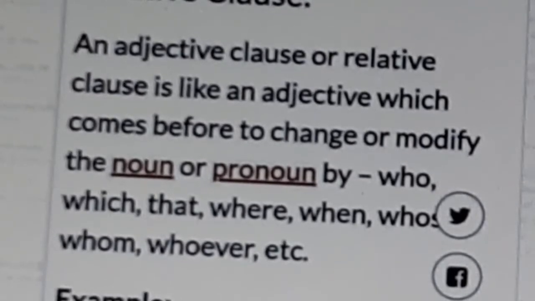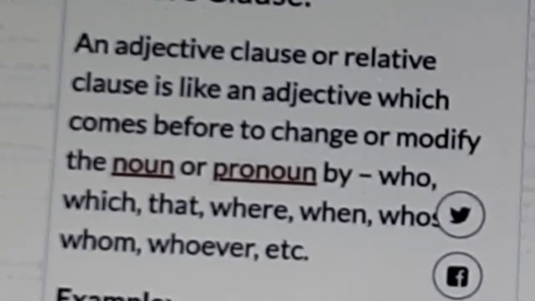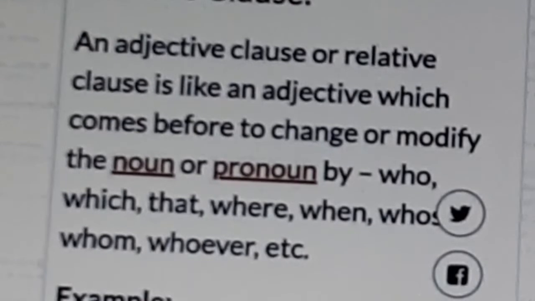An adjective clause or relative clause is like an adjective which comes before to change or modify the noun or pronoun.